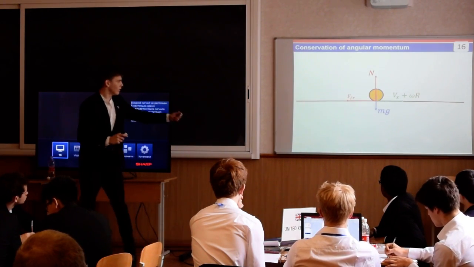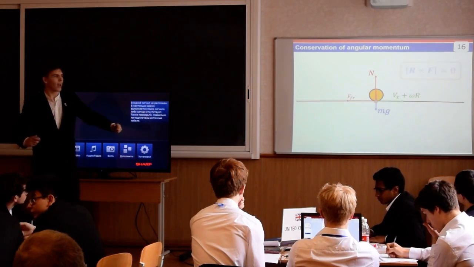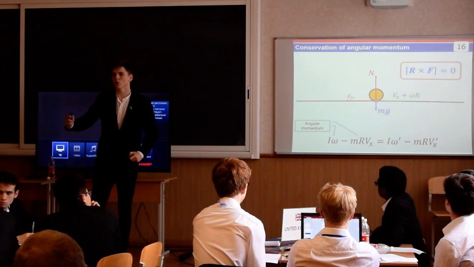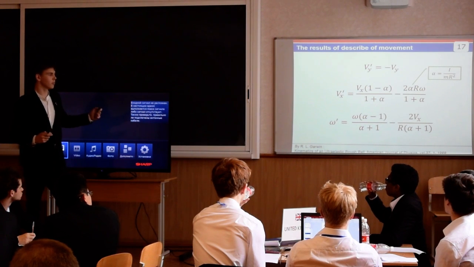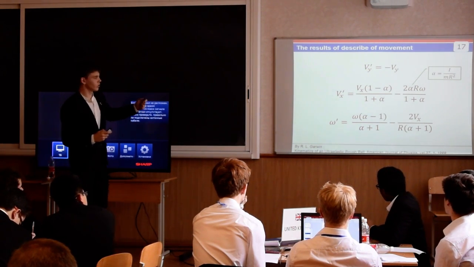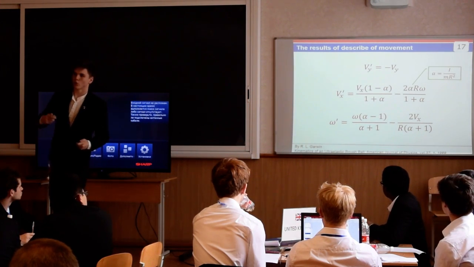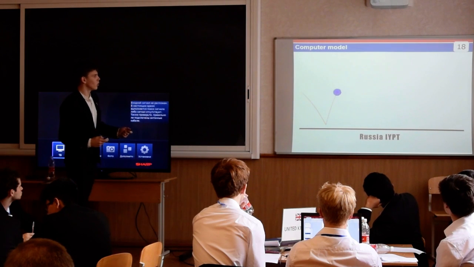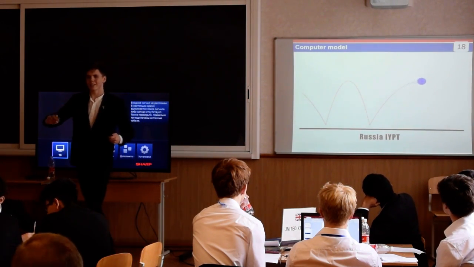In addition, we assume that the contact point remains the same. All forces acting on the ball have a zero shoulder at the contact point. Therefore, the angular momentum at the contact point remains constant. As a result, we got these expressions for vertical, horizontal, and angular velocities after collision. This approach helps us to avoid the complicated description of the ball's deformation. In order to compare this model to experimental data, we wrote a computer simulation program based on this solution.